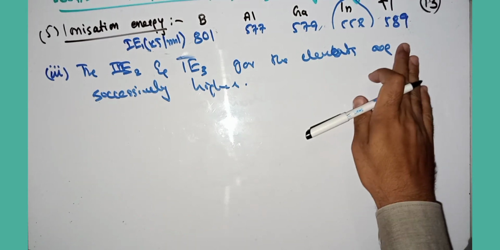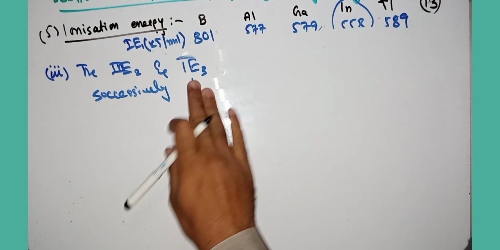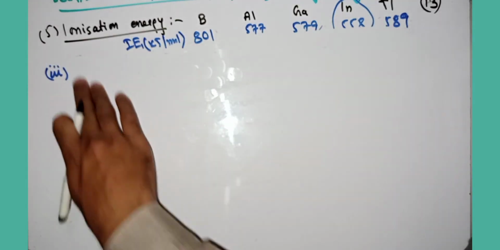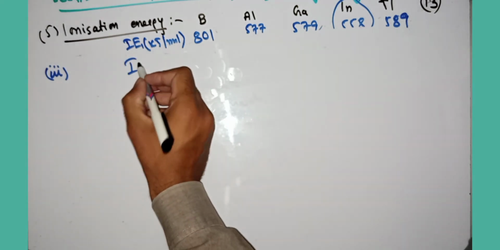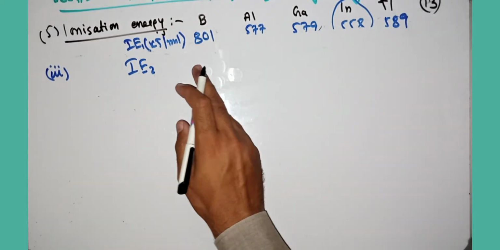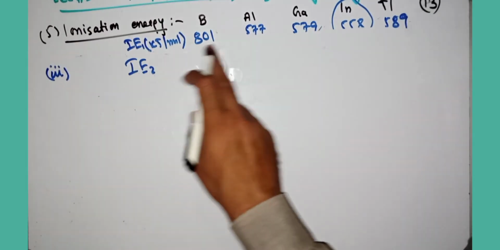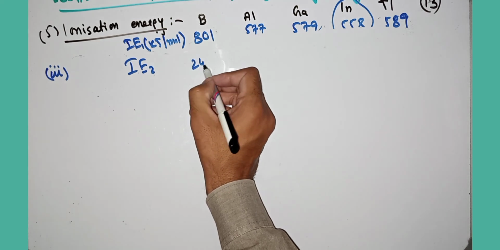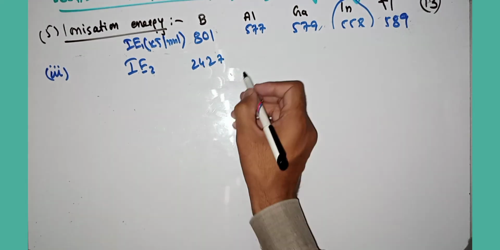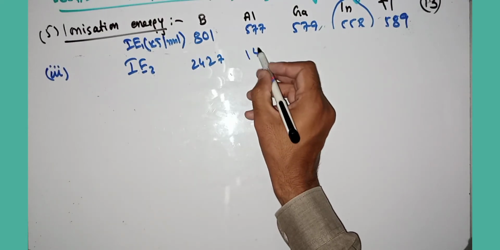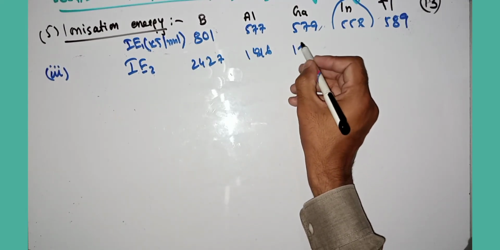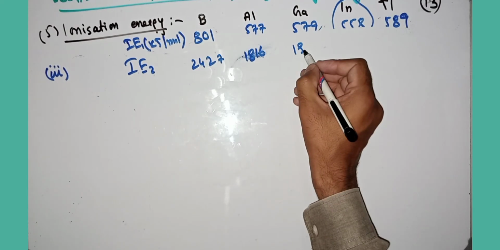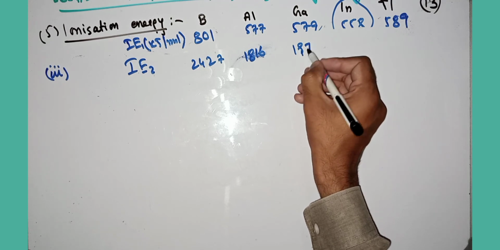It will be like this. Now I'm cleaning this point, so you can rewind the video to get it. The second ionization energy for the boron family: the first ionization energy I already wrote here, while the second ionization energy for boron is 2427 kilojoule per mole. For aluminium it is 1816. For gallium it is 1979.